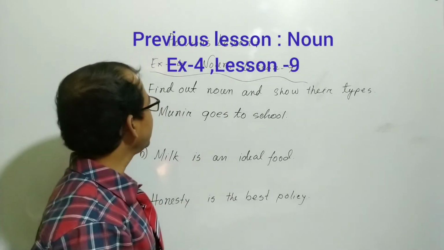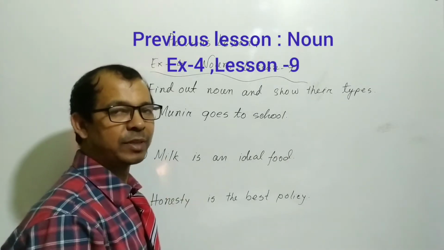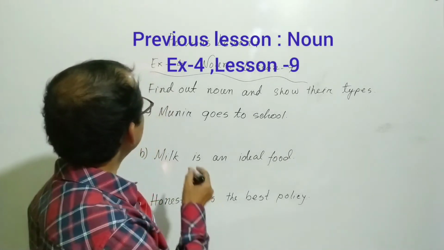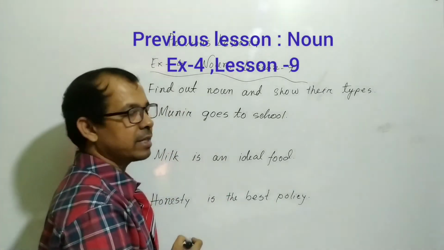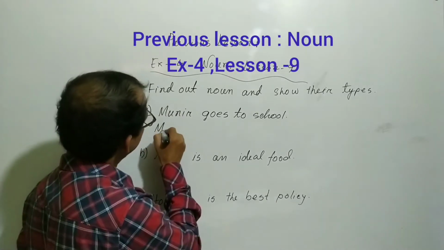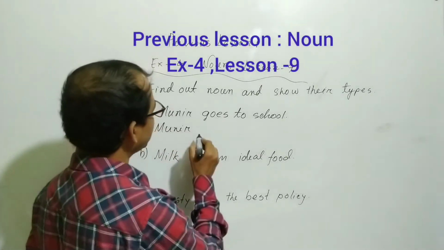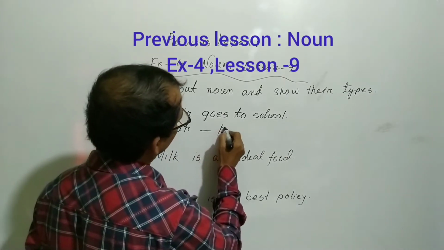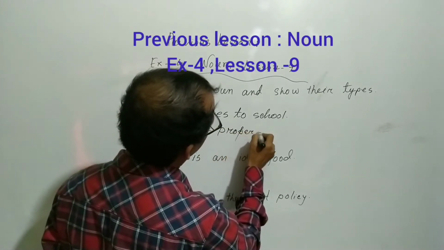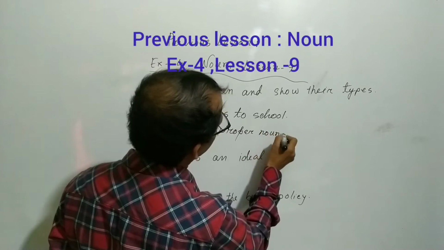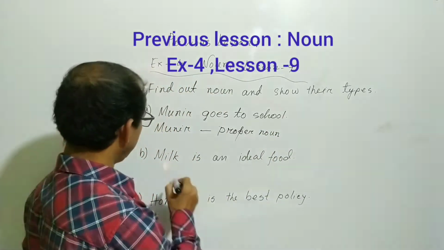So, my dear student, at first you have to find out the nouns from the sentence and you have to tell what kind of nouns are these. Okay. So, first one, Munir goes to school. So, in this sentence, which one is a noun? Okay, this is Munir. Munir is a noun. So can you tell me what kind of noun? Yes, this is proper noun. Can you tell me why? Because it's the particular name of a person.